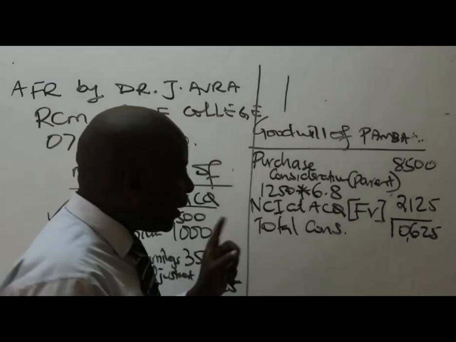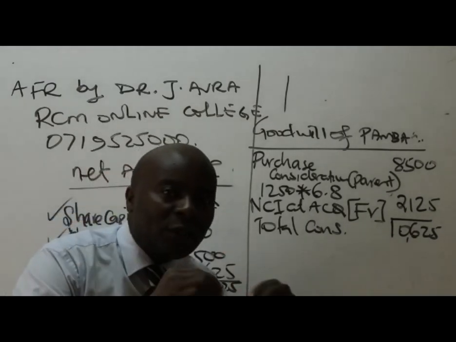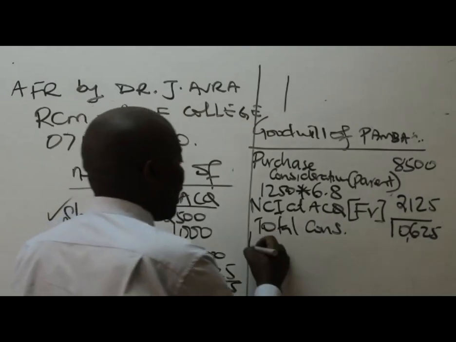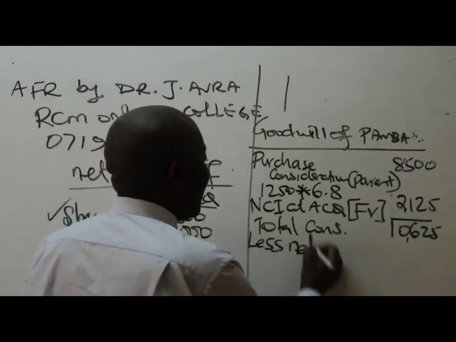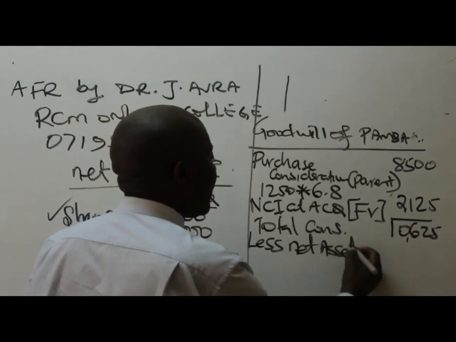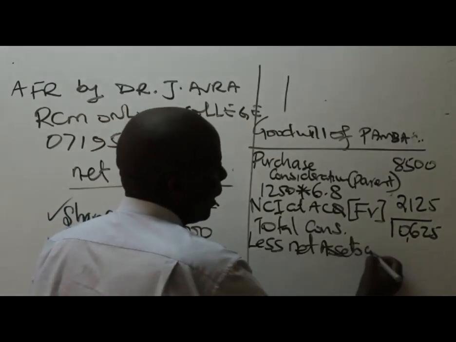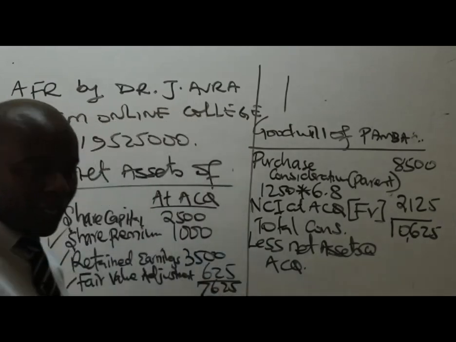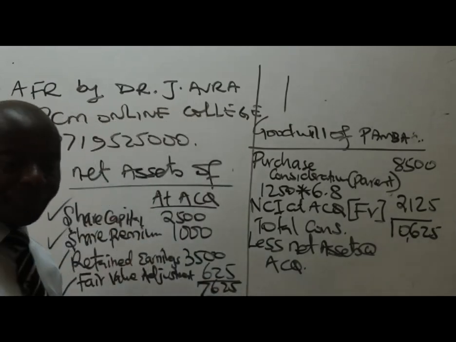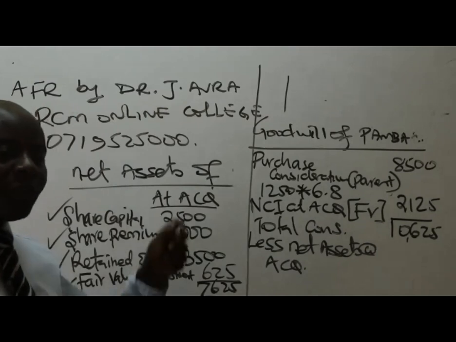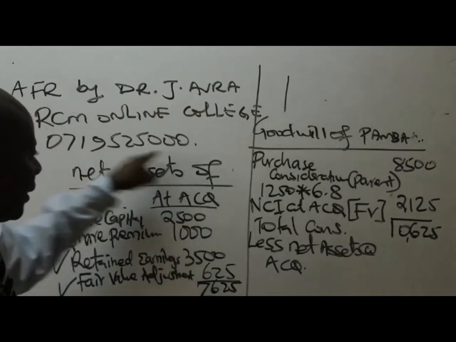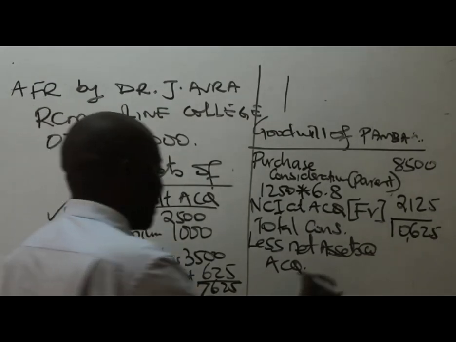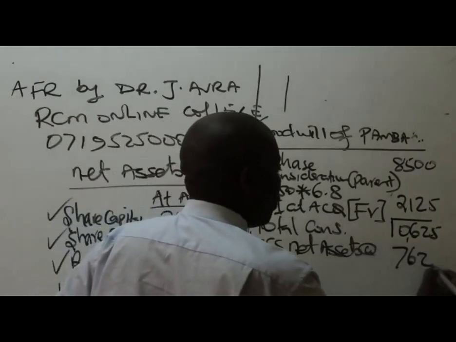We'll compare these with the net assets that were acquired. So come here and less the net assets of the subsidiary at acquisition. Net assets of PAMBA, the subsidiary, at acquisition were worth 76.25.